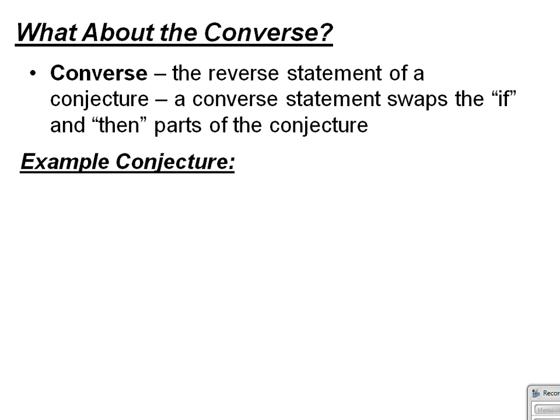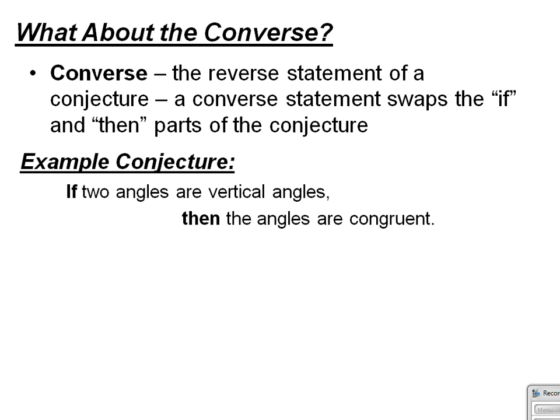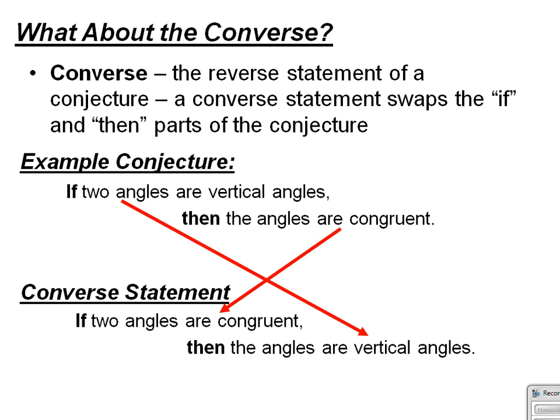For example, we just got done talking about the vertical angle conjecture. If two angles are vertical angles, then the angles are congruent. A converse statement will actually take the if and then parts and swap them. So that then the converse statement becomes if two angles are congruent, then the angles are vertical angles.